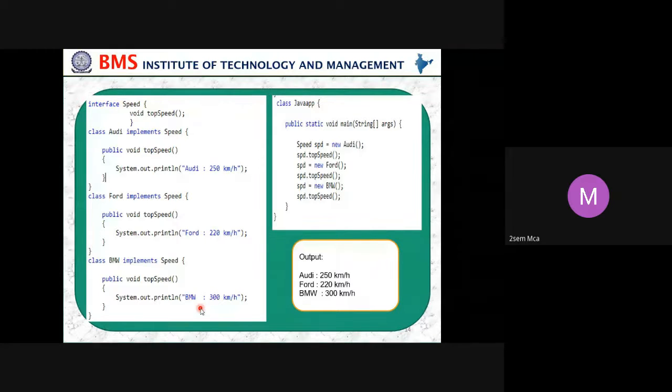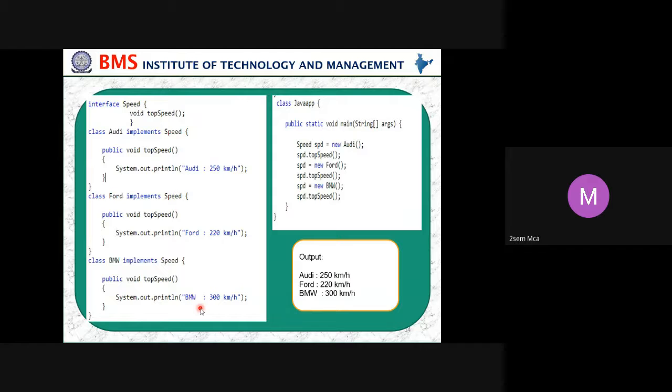In the same way, in the Java application, public static void main, String args, Speed speed equals new Audi. So we have taken speed as an interface, and Audi is a class, where we are creating an object as spd. That is just some name of the object.